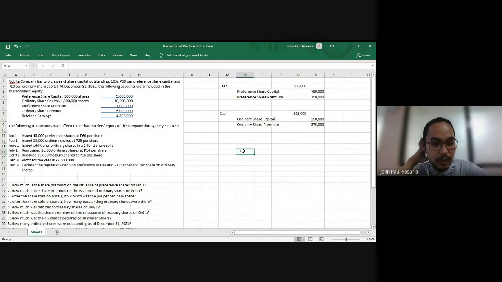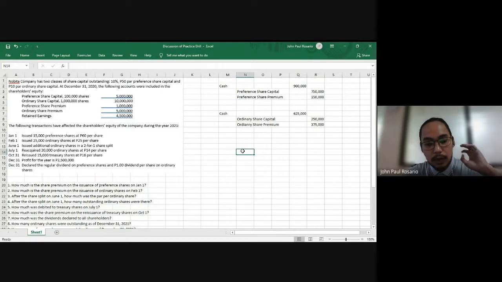If the share split was 1-for-2, that means we have a split down, which will reduce the number of shares outstanding. But in this case, our share split is 2-for-1, so two shares will be given to the shareholders for every one share that he holds. That means we have a split up. For split ups, remember that the number of outstanding shares will increase, and for split downs, the number of outstanding shares will decrease. While for split up, par value will decrease, and for split down, par value will increase.